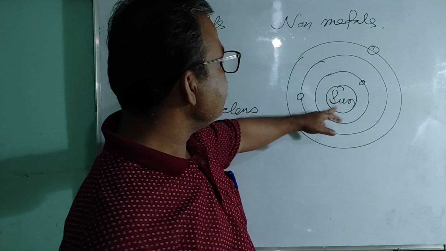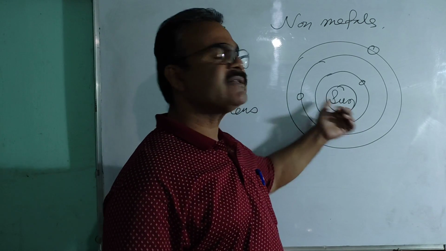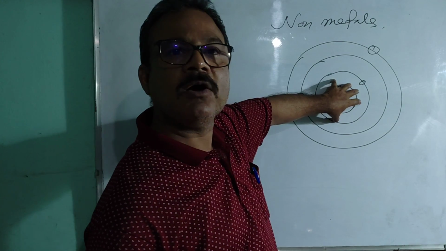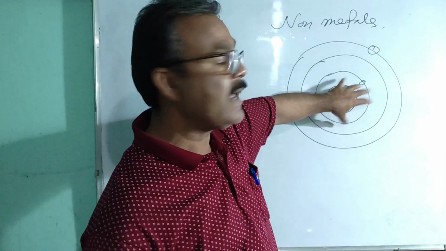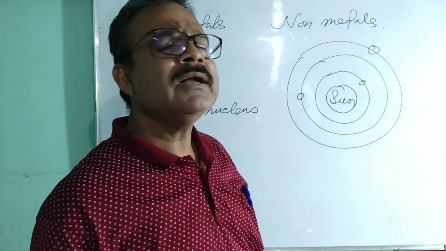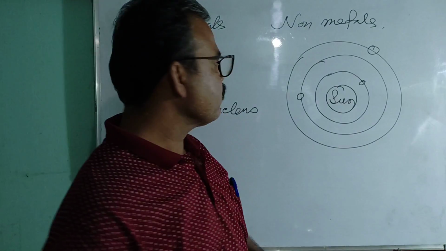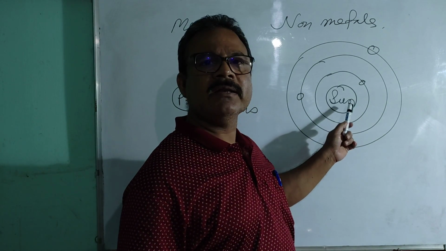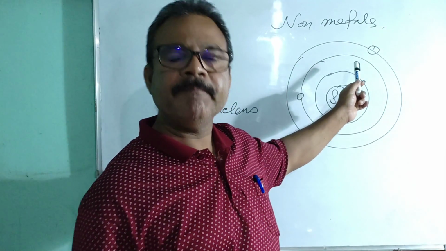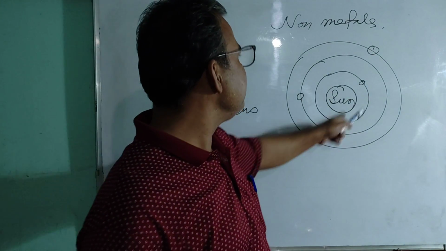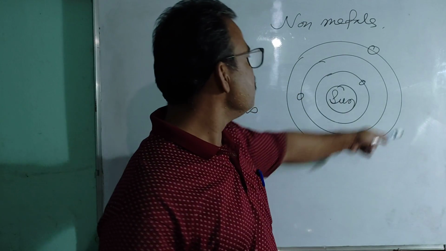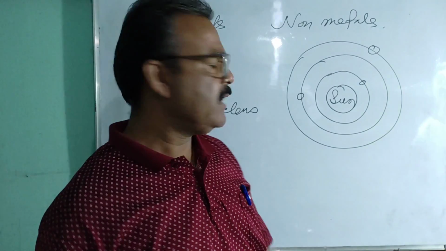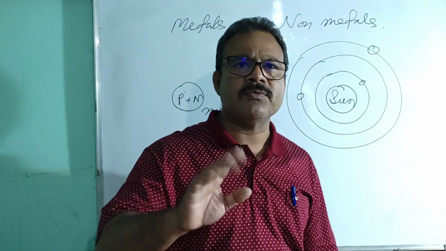Here also there is a force of attraction between the planets and the sun, but the force and the mass of the sun are more as compared to any planet or satellite. So the satellites and planets are unable to pull the sun towards them, and instead they move around the sun due to the attraction force of the sun.